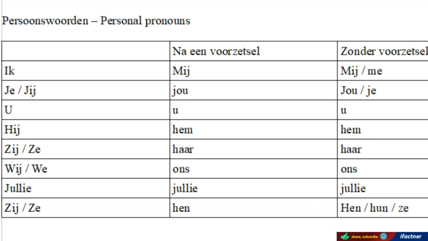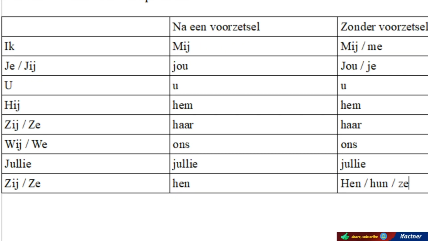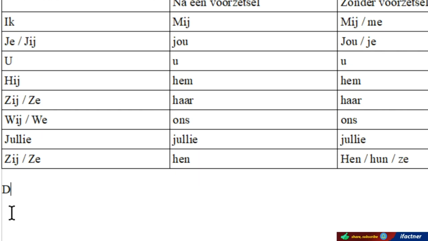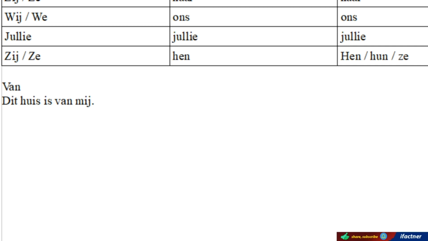Now let's take some examples. If we want to say this is my car or this is my book, then we will say dit boek is van, or let's suppose dit huis is van mij. If someone asks us van wie is dit huis, then we can say dit huis is van mij, is my house.